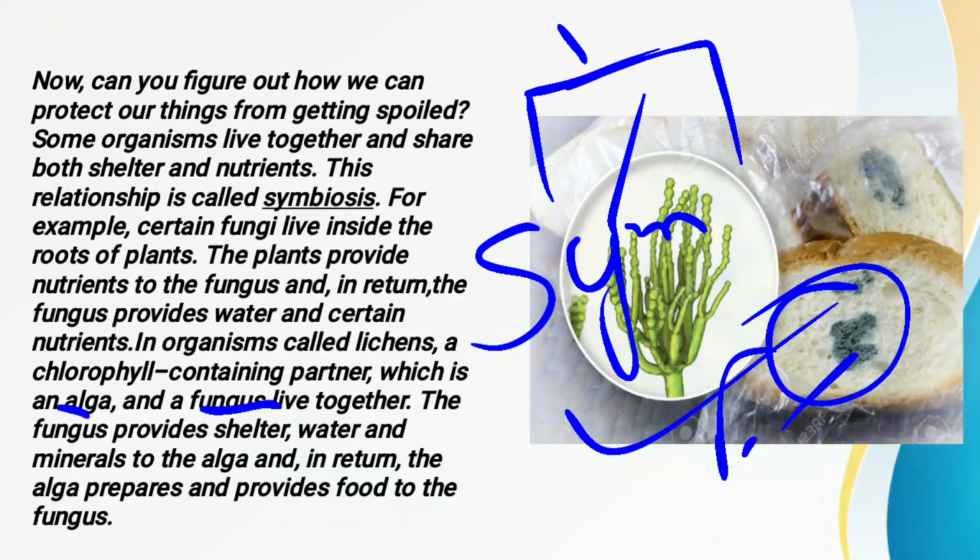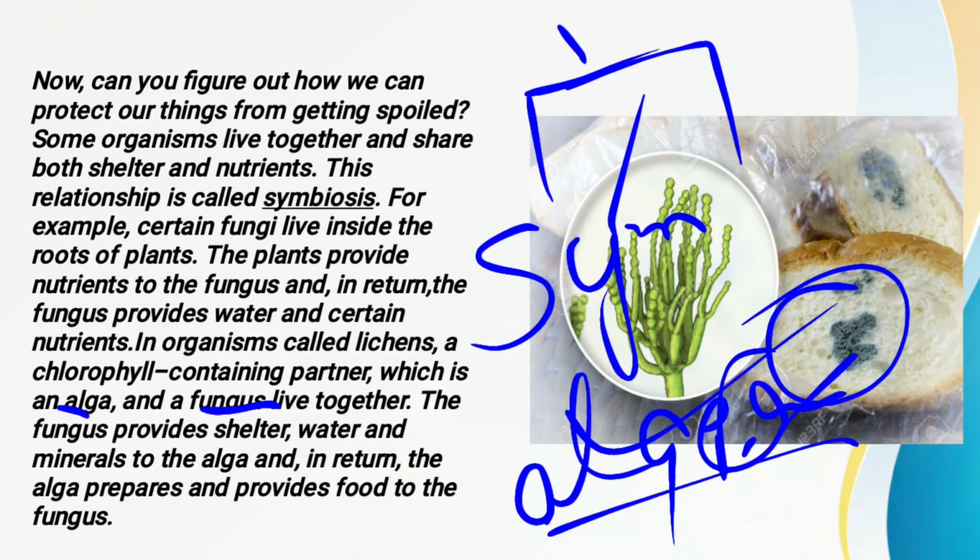Now this alga and the fungus live together, and when they are living together, they are fulfilling the requirements of each other. As you all know, algae is a kind of autotroph, meaning algae are able to prepare their own food. But what about fungus? As we have read just now, fungus is not able to prepare its own food; it obtains nutrients from dead and decaying matter. So how are both of them beneficial for each other?